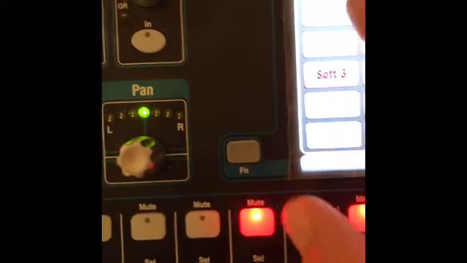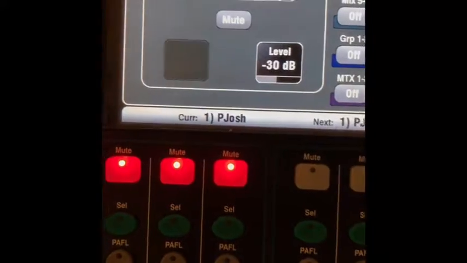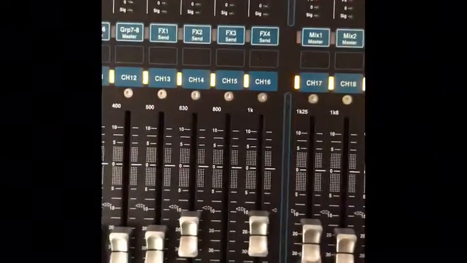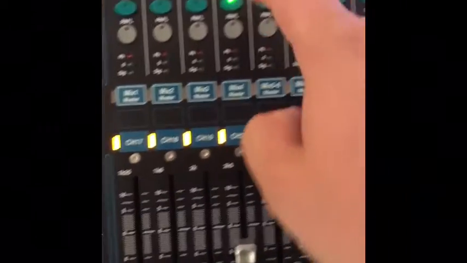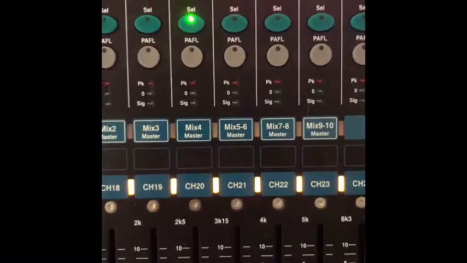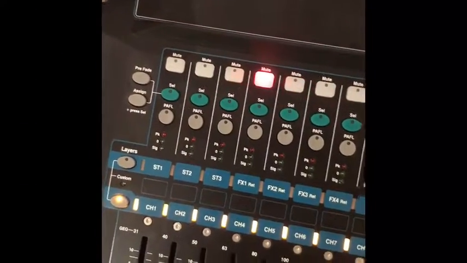So we set the first 3 as mute groups because we're going to use them as mute groups. To set up the mute group, here we go. For example, the other day we added channel 20, the electric guitar that I play on channel 20, and I wanted to add it to the soft keys, because if you look right now, if I press soft key number 1, it mutes all the vocals.